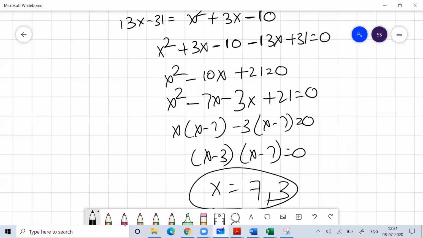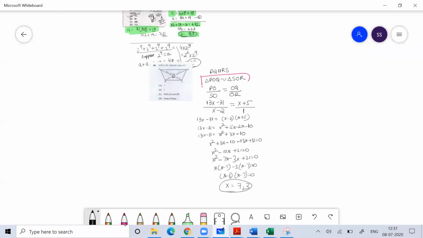So you just need to use the concept of similarity, and if you use the concept of similarity, you'll get the answer very fast.